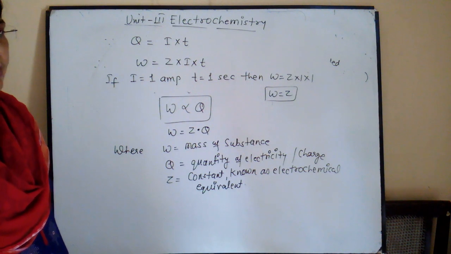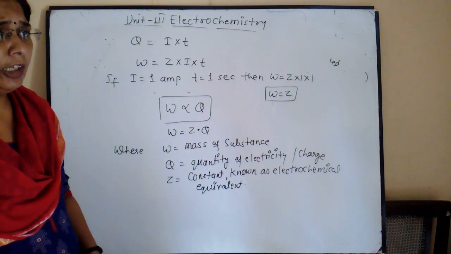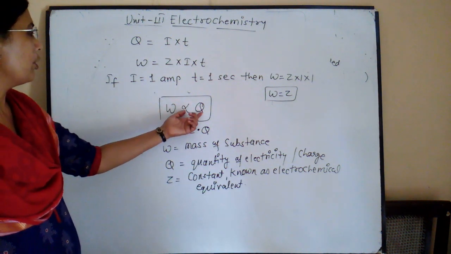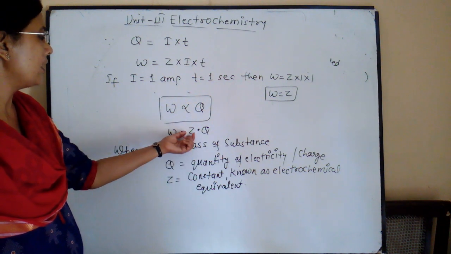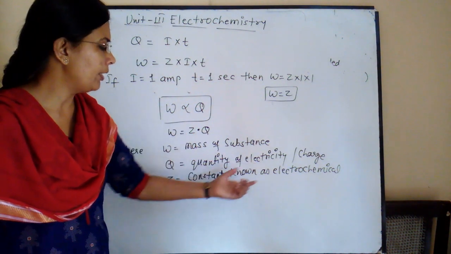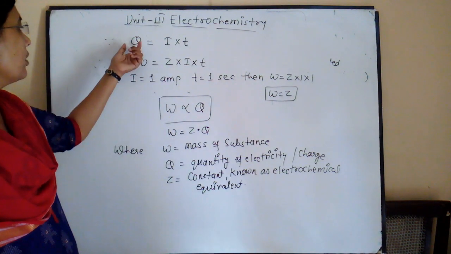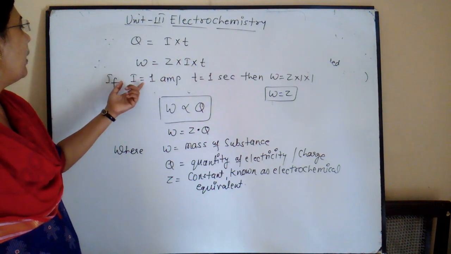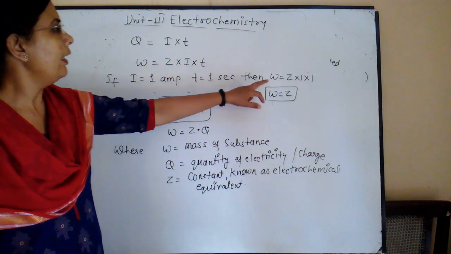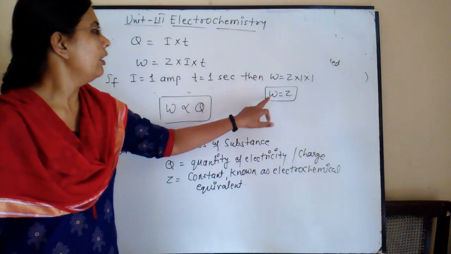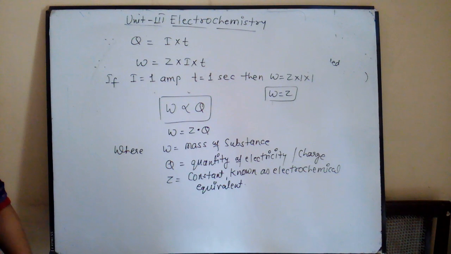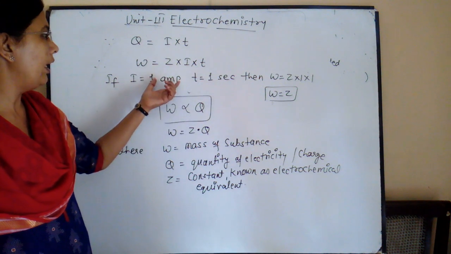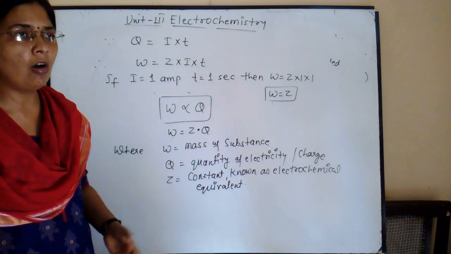The amount of the substance liberated during electrolysis is proportional to the passing electricity. So W is directly proportional to Q; replacing the proportional sign, there is a constant Z, known as the electrochemical equivalent of the substance. Since charge Q equals I into T, W equals Z into I into T. If we pass 1 ampere current for 1 second, then W equals Z. That is, electrochemical equivalent is the amount of substance deposited by 1 ampere current for 1 second. It is the first law of Faraday.